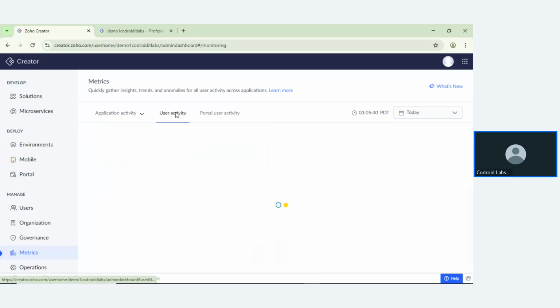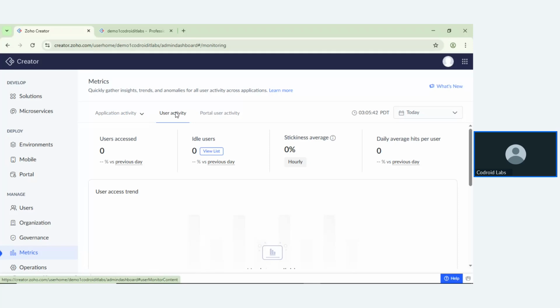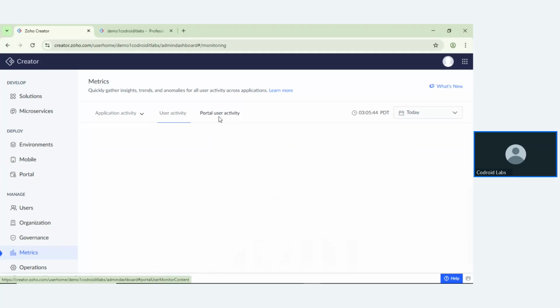You can also see user activity, what a particular user does inside your applications, and fetch portal user activities. That is also possible inside Zoho Creator. You can find out every prospect here.